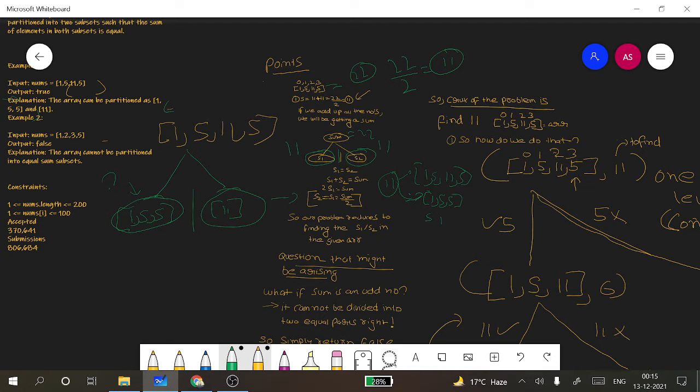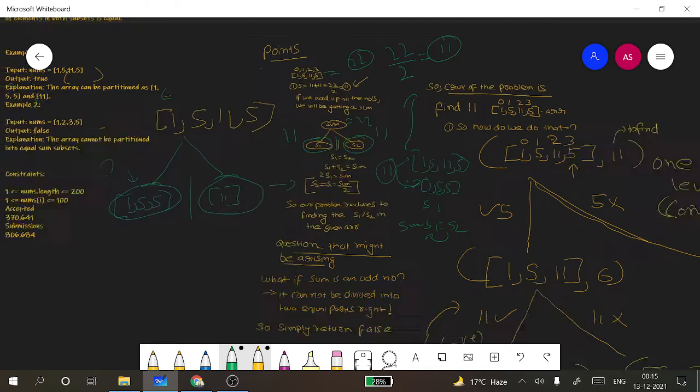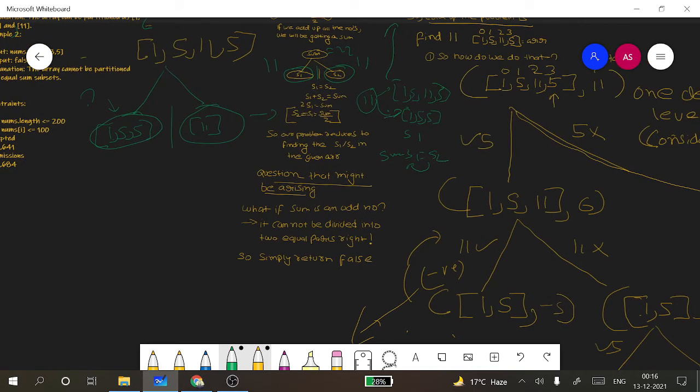Because if there is such a subset, and we subtract it from the total sum, we will get S2, which would be the same as S1 because we divided by 2. A question that might arise is, what if the sum is odd? If the sum is odd and we divide it by 2, we won't be able to partition it into two equal parts, so we'll simply return false.